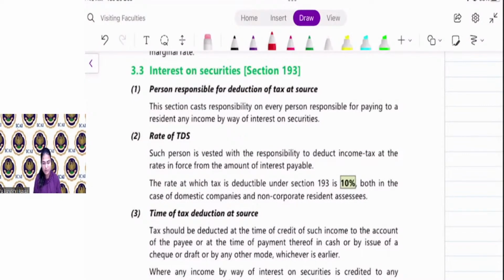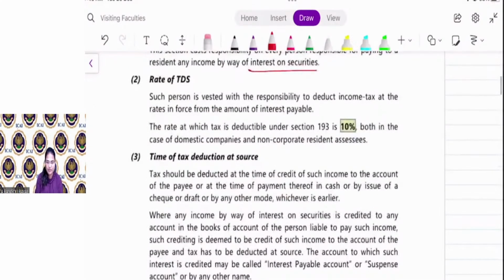So this section casts responsibility on every person responsible for paying to a resident any income by way of interest on security. Section 193 deals only with interest on securities. The rate of TDS is 10%.